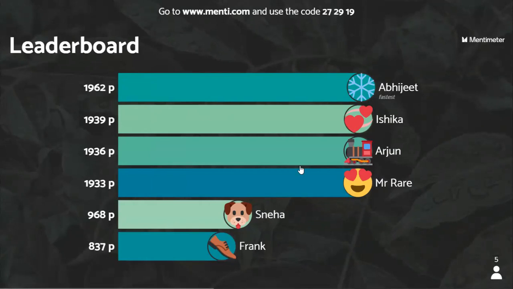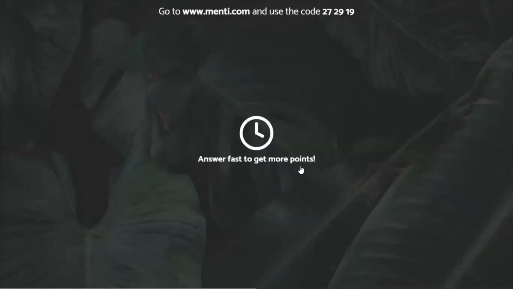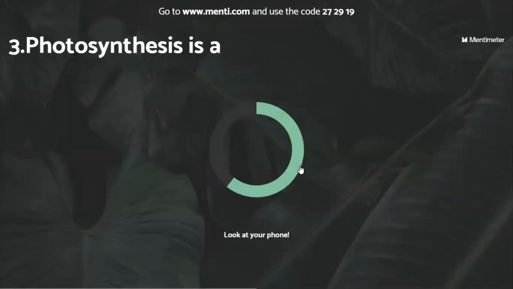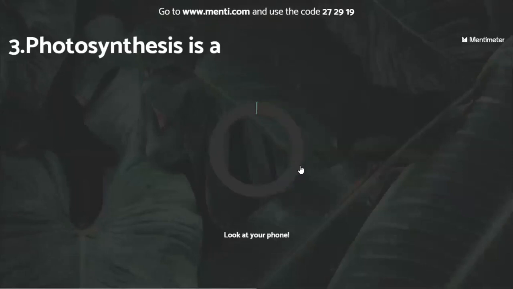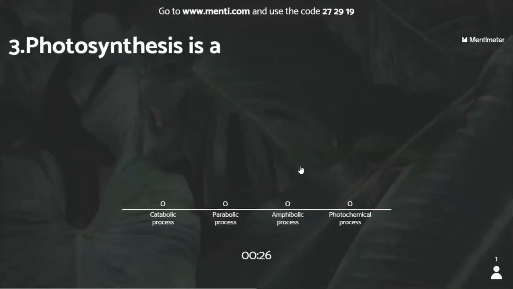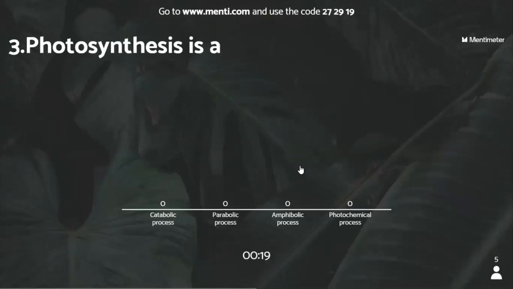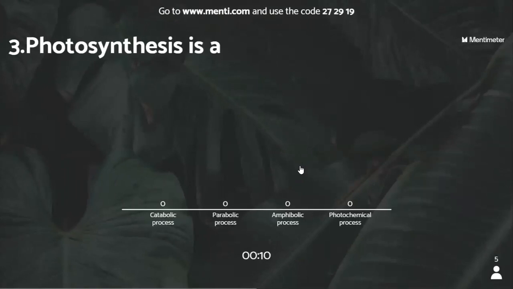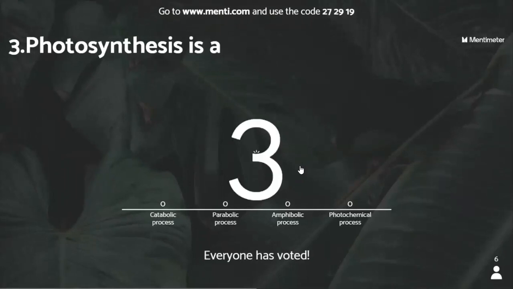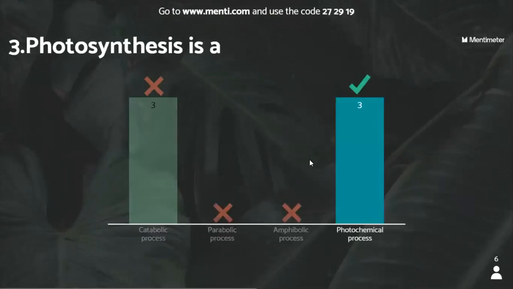The third question. Answer fast to get more points. Only 5 more minutes remaining for us. Photosynthesis is... I think we have this question in the previous one. Catabolic process, parabolic process, amphibolic process, photochemical process. We use chemical energy and light energy. We use both light and chemical energy. 3 made it catabolic process and 3 made it photochemical process.